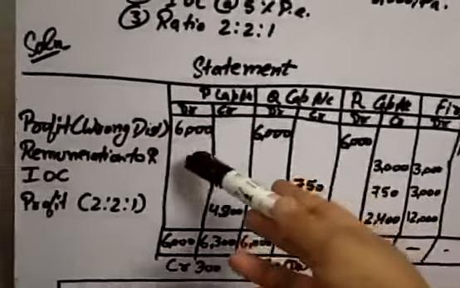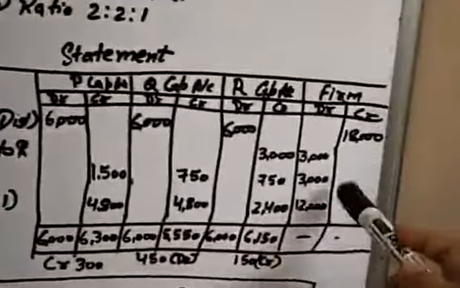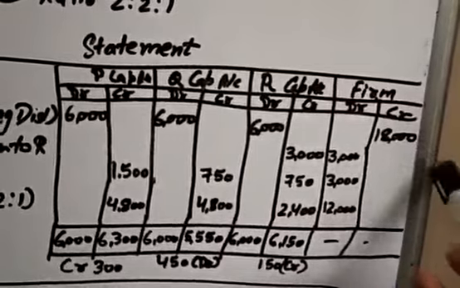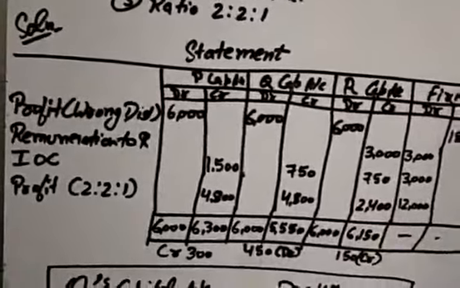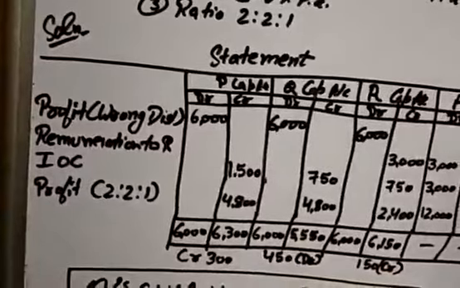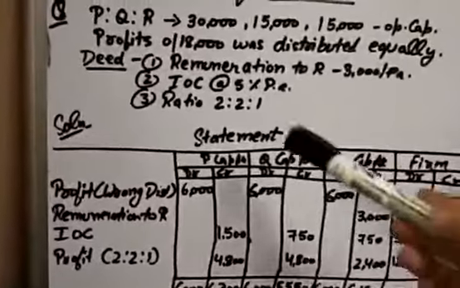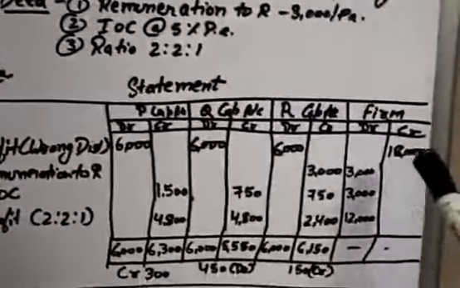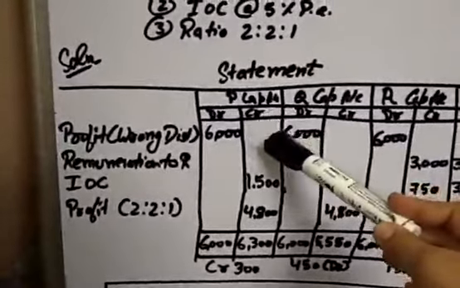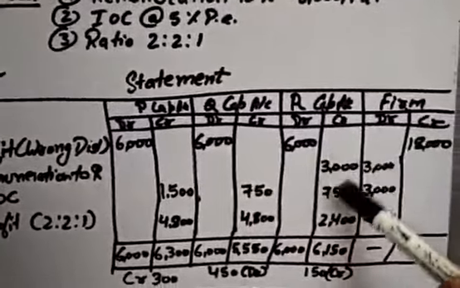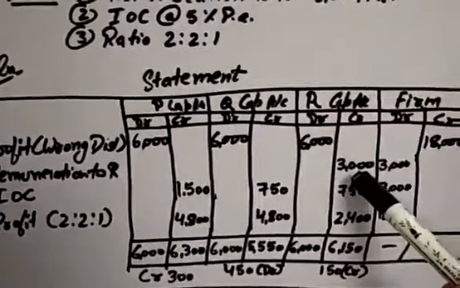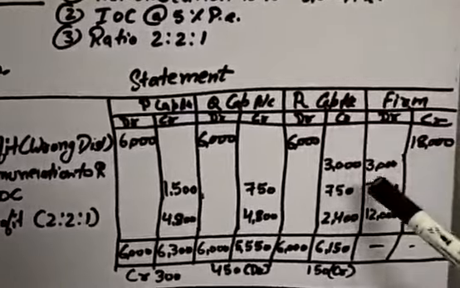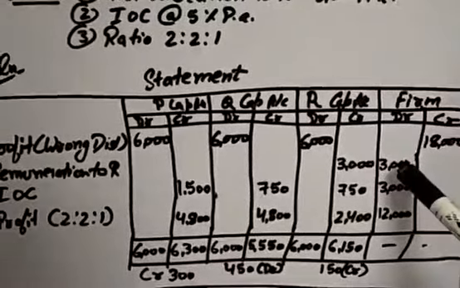When we cancel the profit, it will be debited to the partners' capital accounts and credited to the firm's account. The firm will get 18,000 back. This is a profit for the firm and an expense for the partners. Now what does the deed say? The deed says we have to give remuneration to R, 3,000 per annum. So we should not give any remuneration to P and Q. Only R is to be provided with remuneration. Remuneration to R is credited to R's capital account, 3,000. It will be an expense for the firm, so we will debit it in the firm's account.